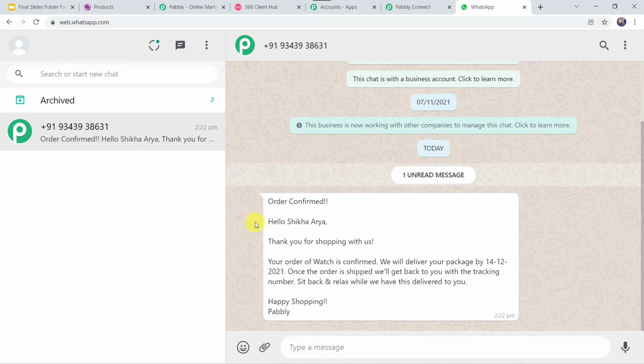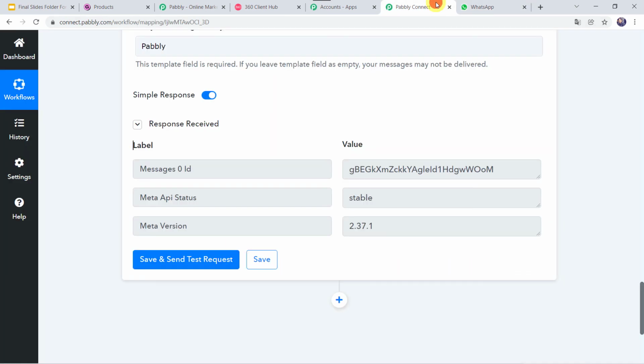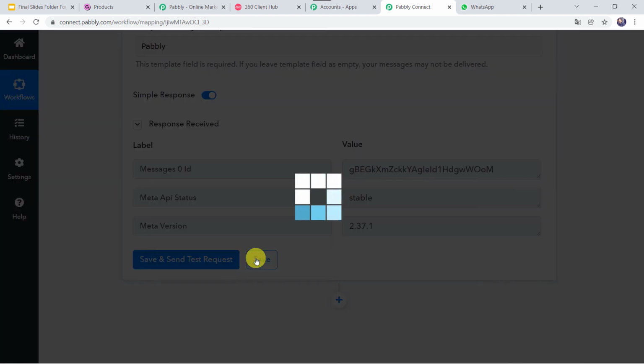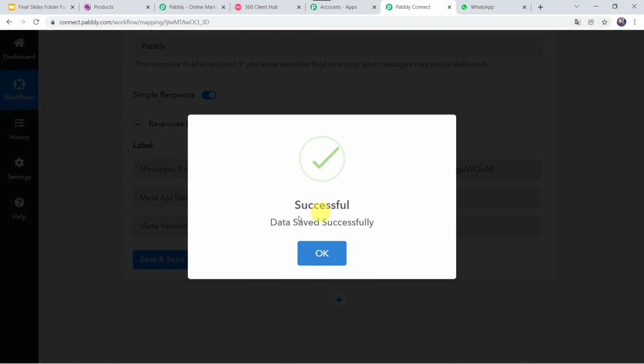Now the important things to note here are the body fields and their values. So this was body field 1. Body field 2 was the product. Body field 3 was the expected delivery date. And body field 4 was the company name. Here we can see that all the body field values are correctly displayed. So now let's move back to Pabbly Connect and save this workflow first. Data saved successfully.